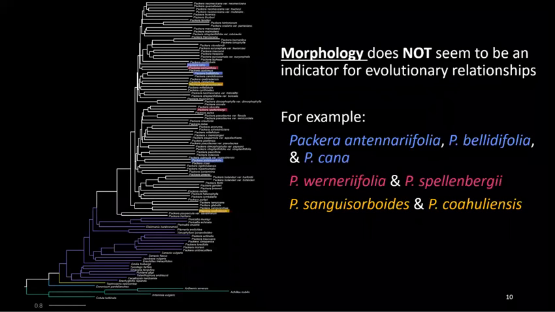And so when looking at these, we're trying to see if there's any trends within these traits. And so for the first one, morphology, it does not seem to be showing any trends. So I have highlighted 3 sets of individuals who have been reported as being morphologically similar in the field or from herbarium sheets. And as you can see in this phylogeny, although these individuals are known to be morphologically very similar, they appear to be quite distant genetically. Therefore, morphology is not really looking like a very strong indicator of evolutionary relationships.